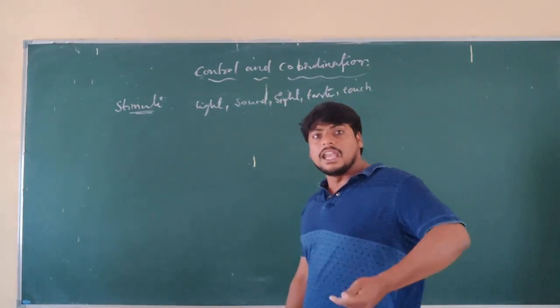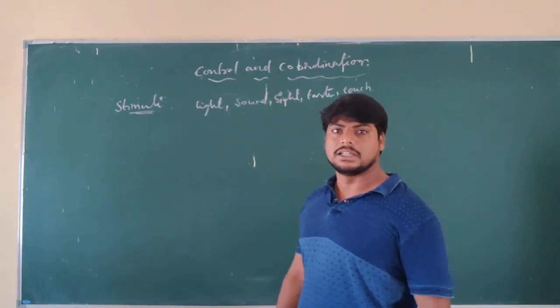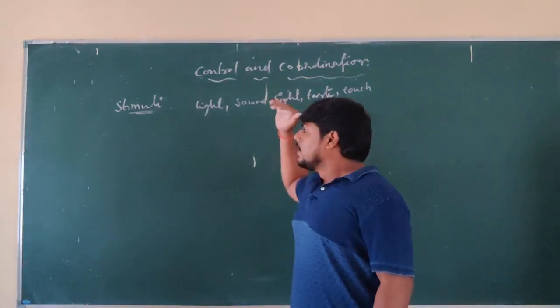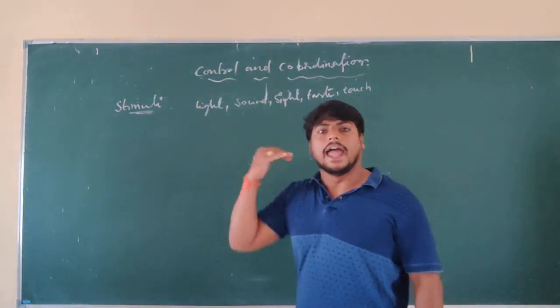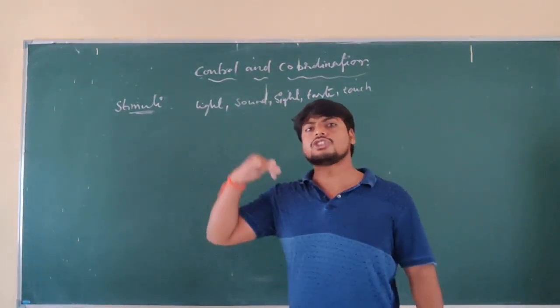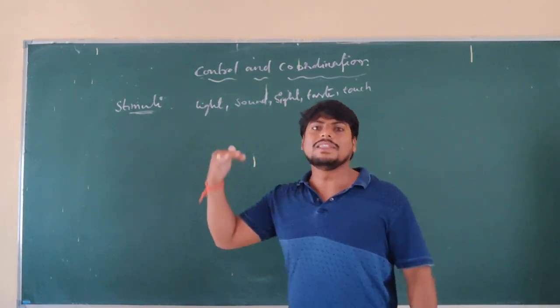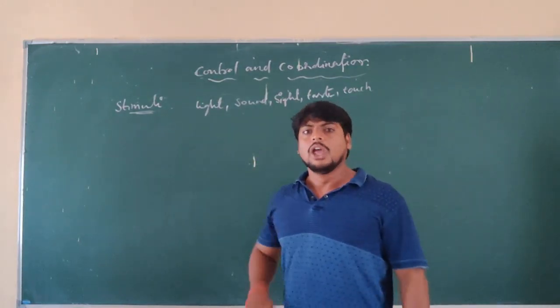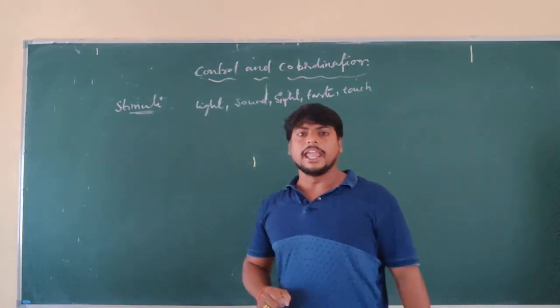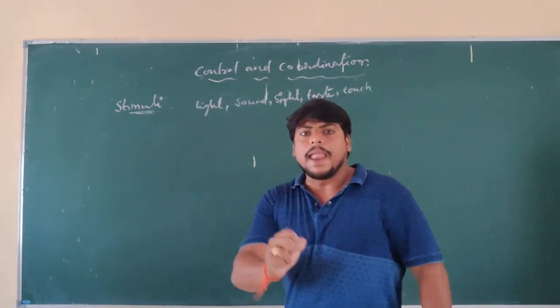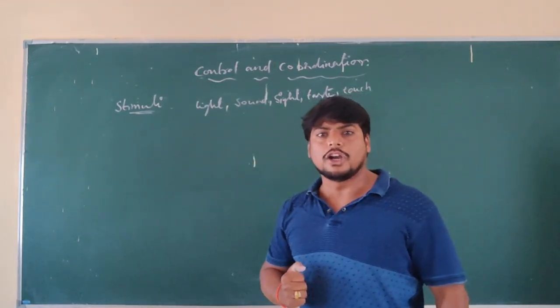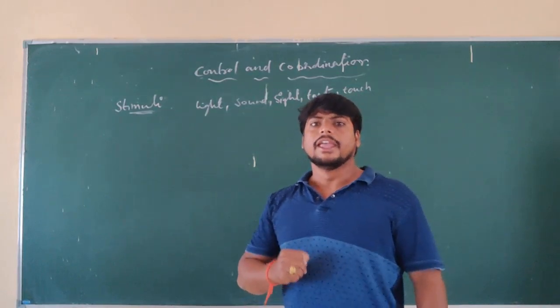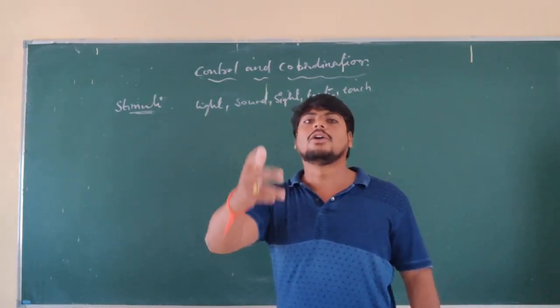The response given by animals and plants follows different methods. For example, plants respond to stimuli in the form of growth.